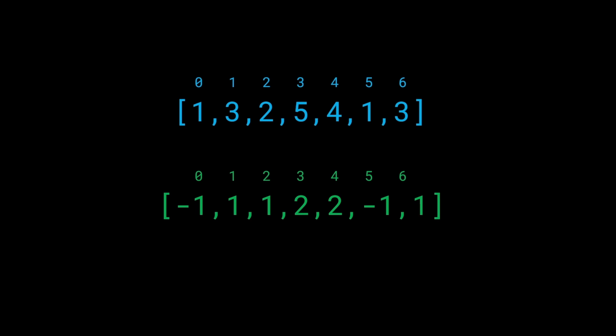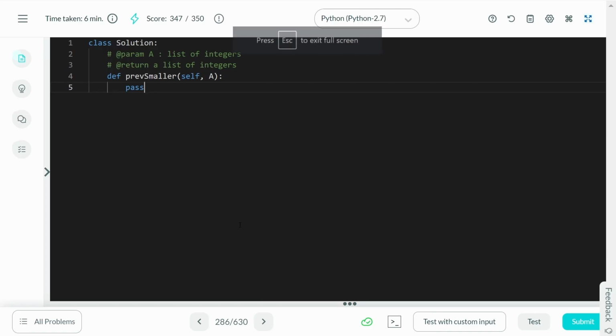All right, so at this point we have looked through all the code. It's time to actually implement this, so let's go ahead and start implementing. We'll create a stack. And remember, this is going to be a mono increasing stack. But keep in mind, we are not going to follow the less than or equal to condition. We are going to follow the less than condition.